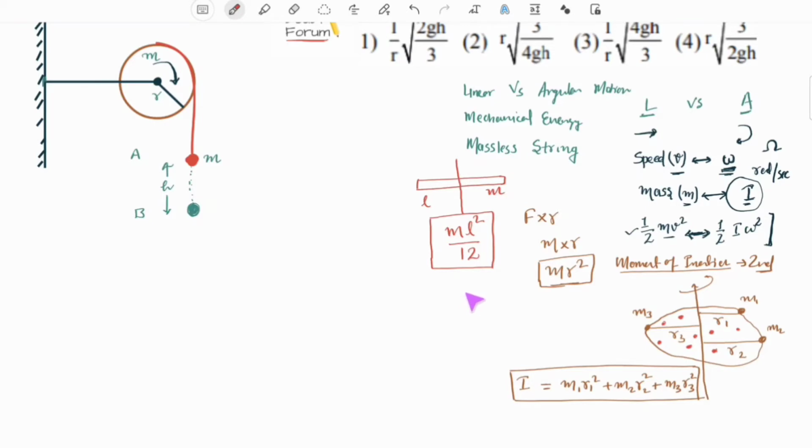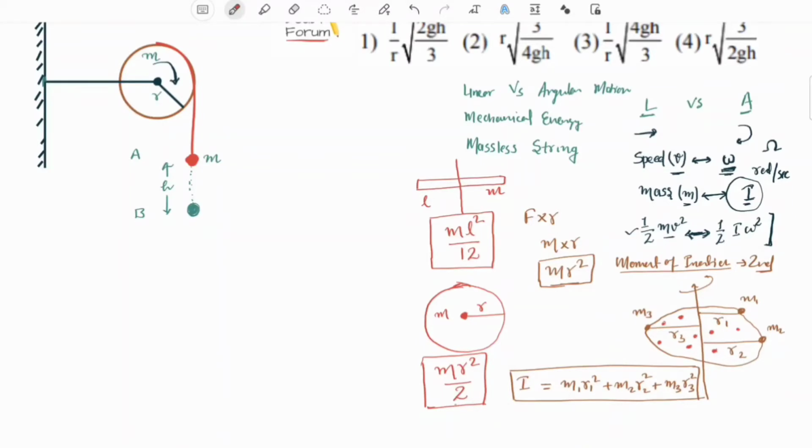Similarly, the moment of inertia of a circular disk of mass m and radius r about an axis passing through the center of this disk and perpendicular to this disk would be mr square upon 2. So these are the standard formulae which you have to always memorize for a standard shape.